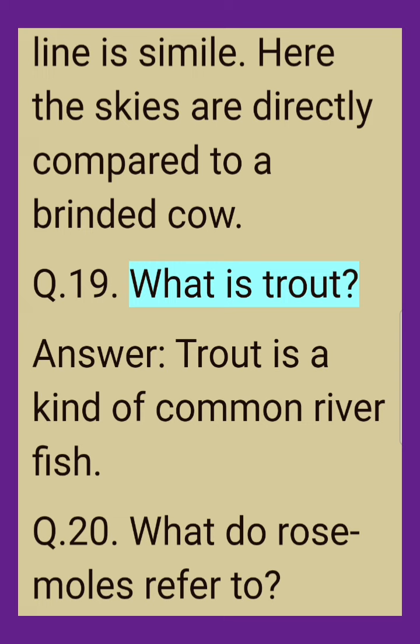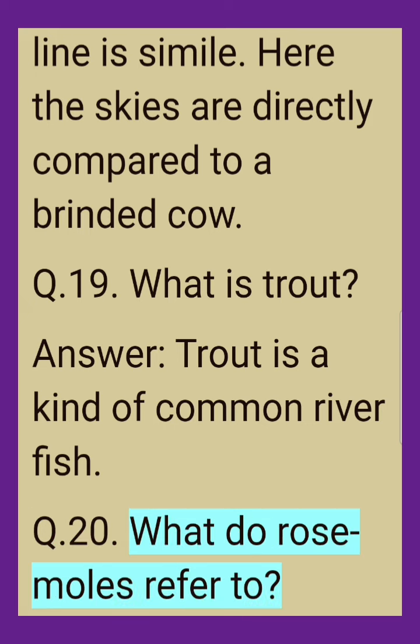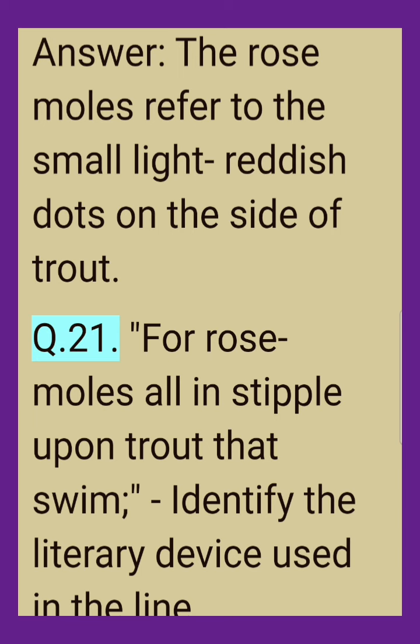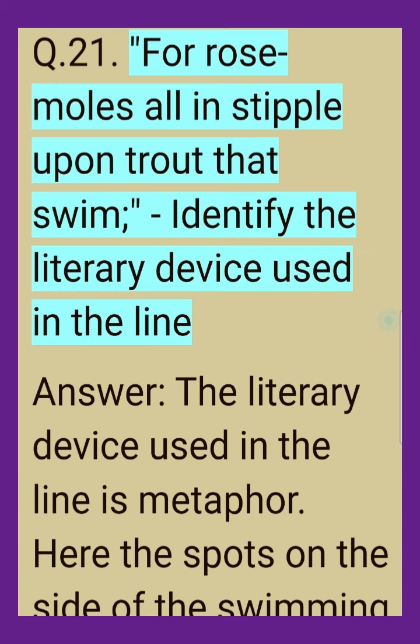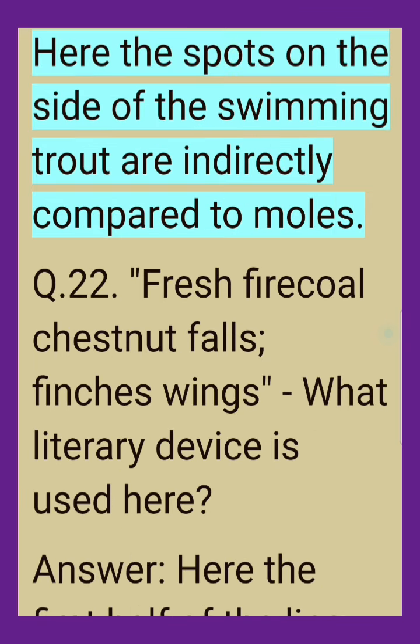Q.19. What is trout? Answer. Trout is a kind of common river fish. Q.20. What do rose moles refer to? Answer. The rose moles refer to the small light reddish dots on the side of trout. Q.21. For rose-moles all in stipple upon trout that swim, identify the literary device used in the line. Answer. The literary device used in the line is metaphor. Here the spots on the side of the swimming trout are indirectly compared to moles.